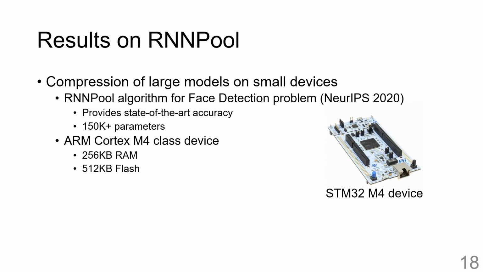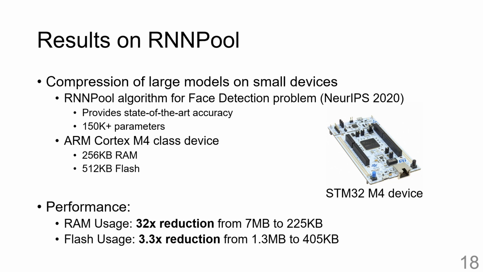We target an ARM Cortex M4 class device for this algorithm, which has 256 kilobytes of RAM and 512 kilobytes of flash. Shiftry is able to compress the RAM usage of the floating point code by 32 times, and the flash usage is compressed by more than 3 times and is able to fit the RNN Pool inference code into the device successfully.